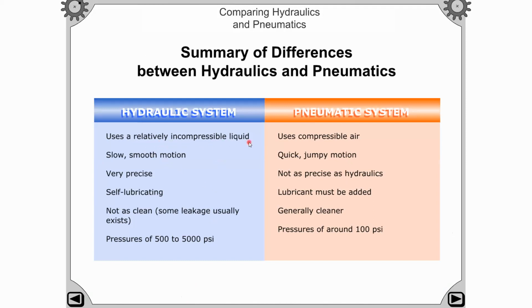So incompressible liquid is used in the hydraulic system, and compressible air is used in the pneumatic system, right? This process is slow and smooth motion. This process is quick and jumpy motions, because incompressible liquid is there, compressible air is there. Very precise process. This is not as precise as hydraulics. This process is safe. Lubricant we had already discussed, and lubricant is added for pneumatic systems, right? We had discussed. Pressure range is 500 to 5000 psi, and in pneumatic system the pressure is around 100 psi.